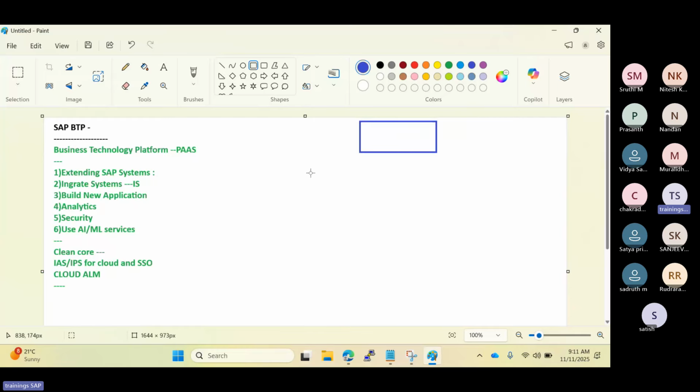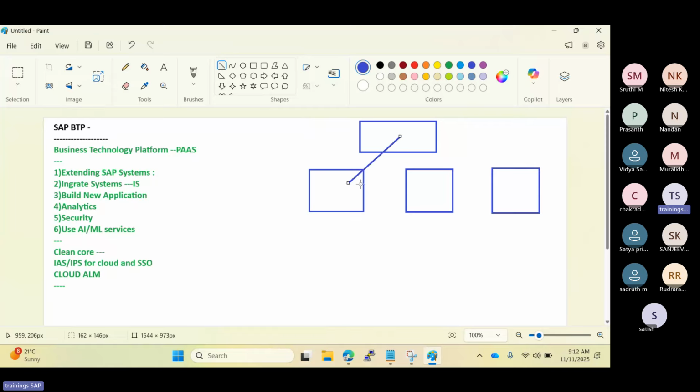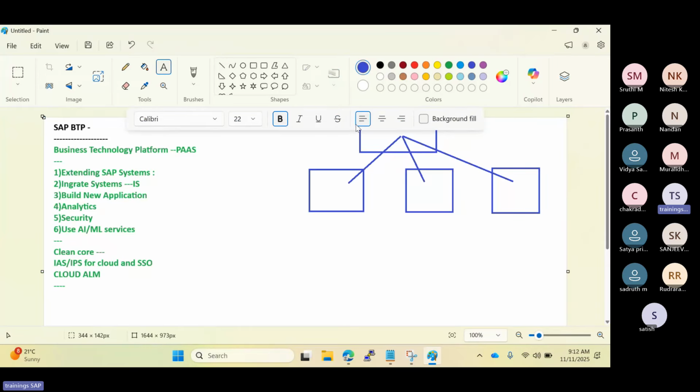Under the global account, you need to define the development sub account, quality, how you will build the development SAP system, quality SAP system, then production SAP system. In the BTP also, as an administrator, we are responsible for the global account licensing model, pricing models, list of services, validations and everything.